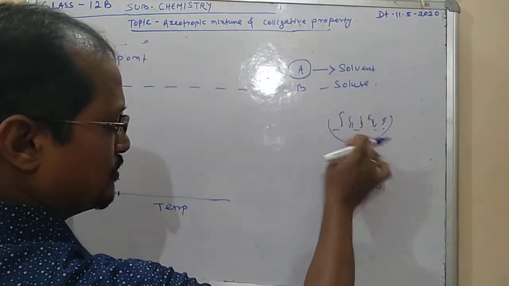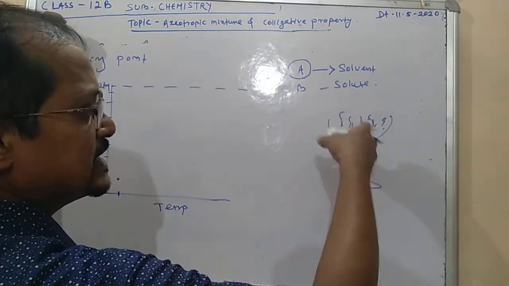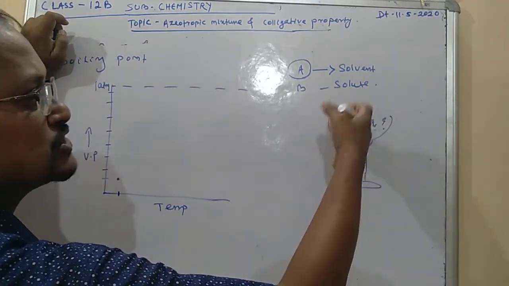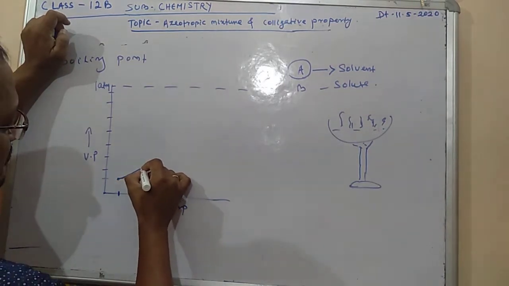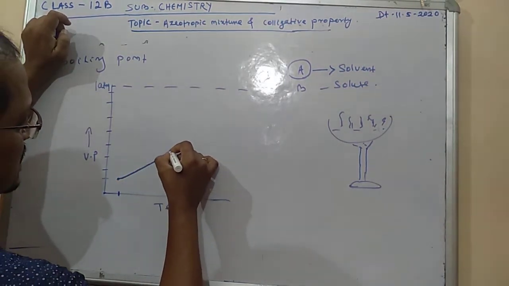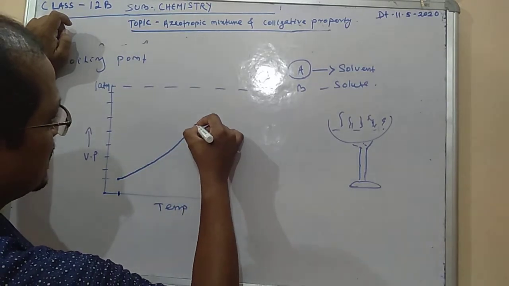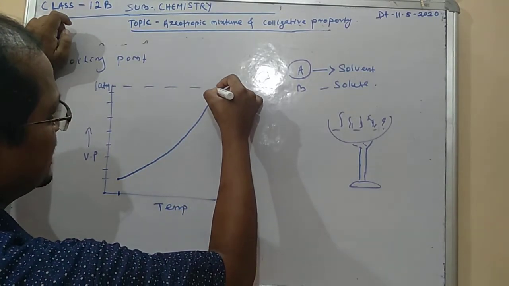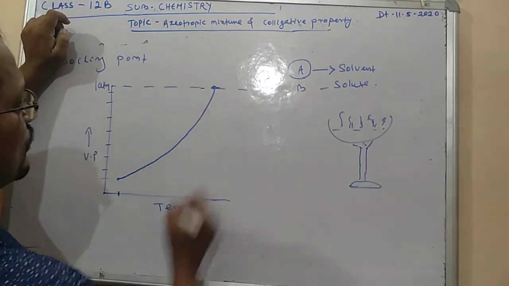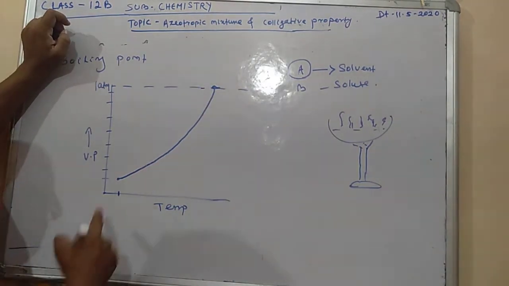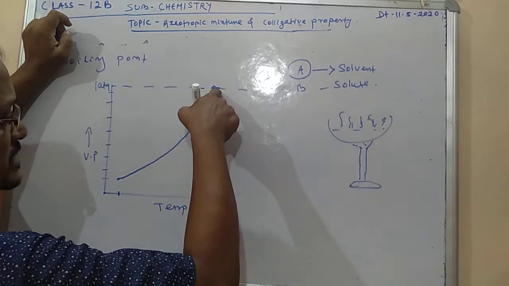When it is heated, obviously a number of particles will escape from the surface, so vapor pressure will increase. Slowly it is increasing like this way, you see. As temperature is increasing, vapor pressure is also increasing. And attaining here, 1 atmospheric pressure is attained here.